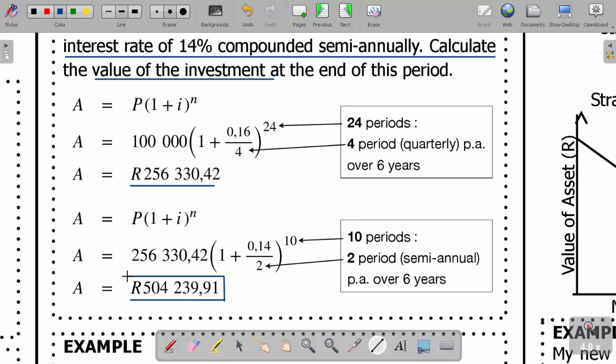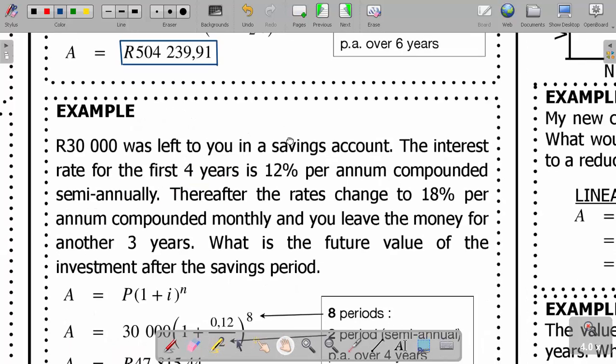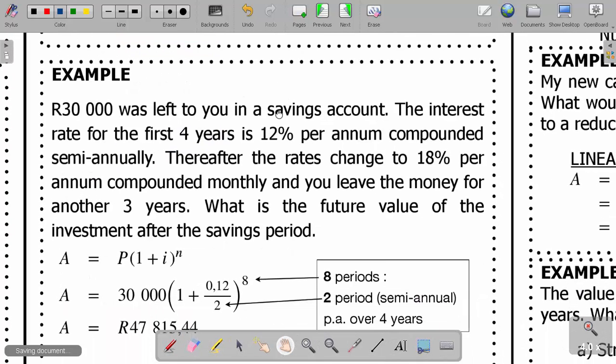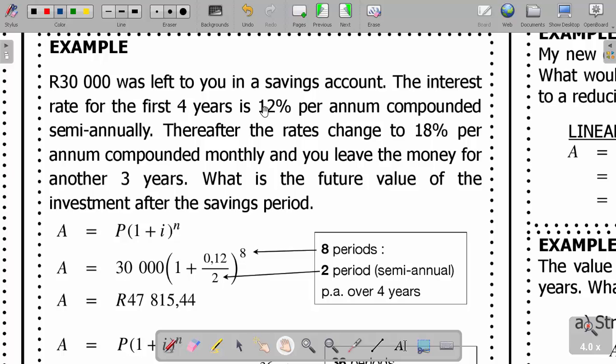No problem. Okay, so another example to make ourselves very clear. The example says that 30,000 was left to you in a savings account. The interest rate for the first 4 years is 12% per annum, compounded semi-annually. Thereafter, the rate changes to 18% per annum, compounded monthly, and you leave the money for another 3 years. What is the future value?